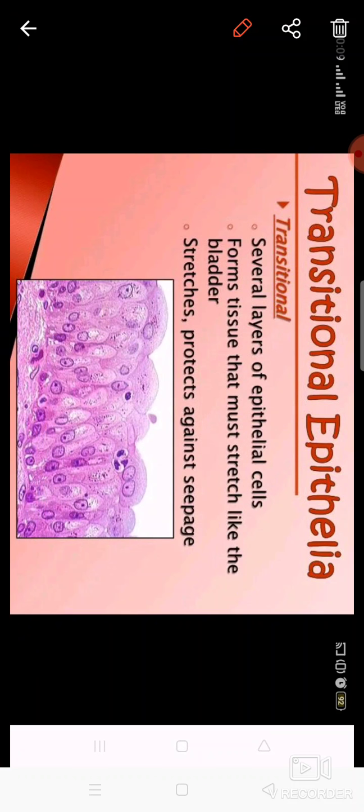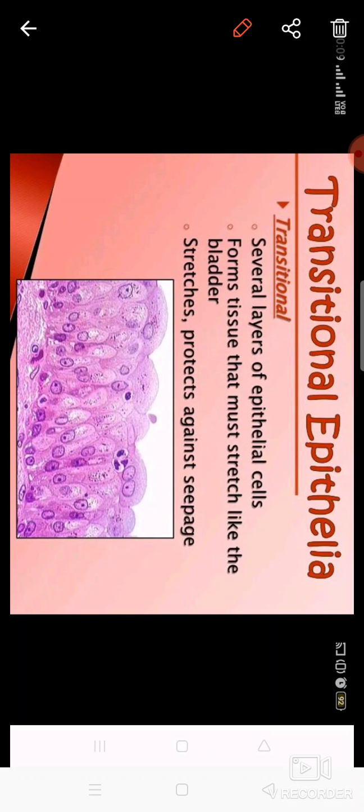It makes the tissue protective and waterproof also. So that is the keratinized. Non-keratinized epithelial tissues are the ones which do not have this keratin.